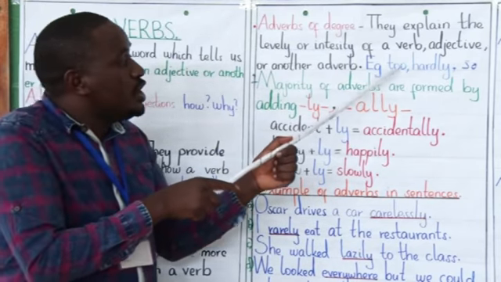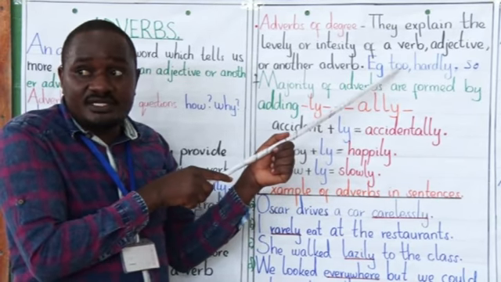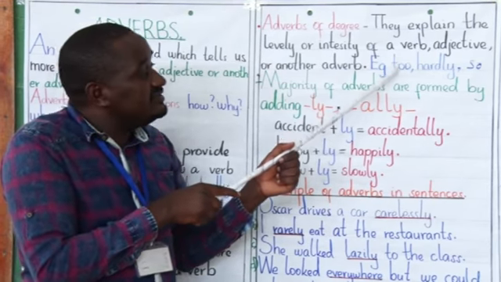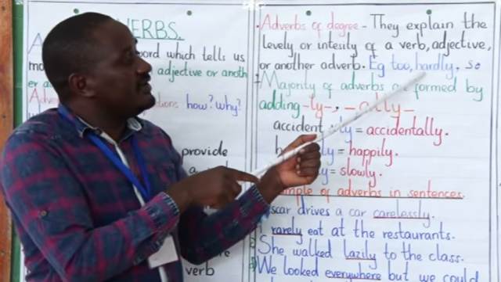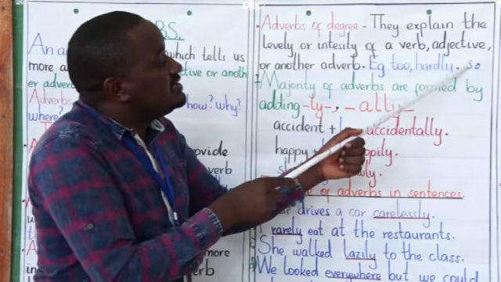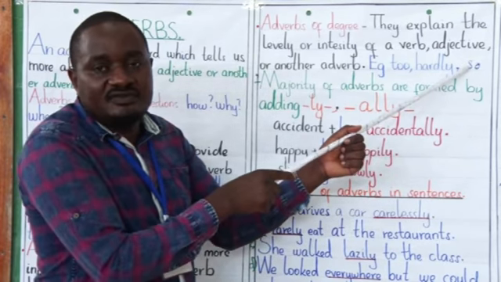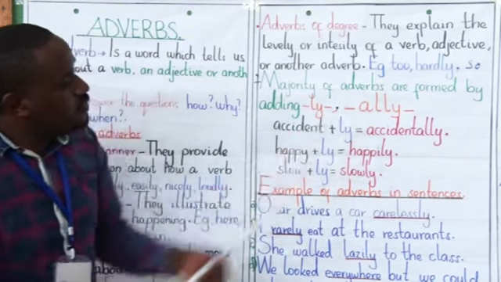For example, the word too. I know that in most cases you come across this word. Too is an adverb of degree. Hardly is an adverb of degree. The word enough is an adverb of degree. The word so is an adverb of what? Of degree.